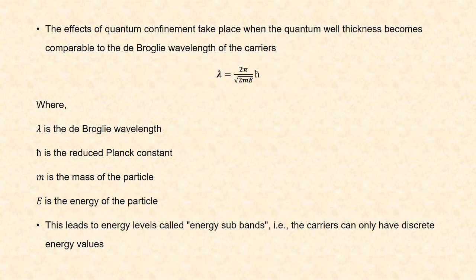The effects of quantum confinement take place when the quantum well thickness becomes comparable to the de Broglie wavelength of the carriers. Lambda is equal to 2 pi h bar divided by root of 2m into E. Here lambda is the de Broglie wavelength, h bar is the reduced Planck constant, m is the mass of the particle, E is the energy of the particle. This leads to energy levels called energy subbands. That is, the carriers can have only discrete energy values.